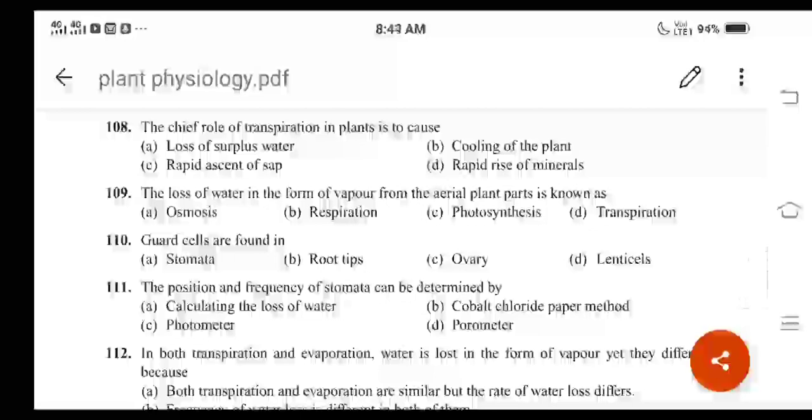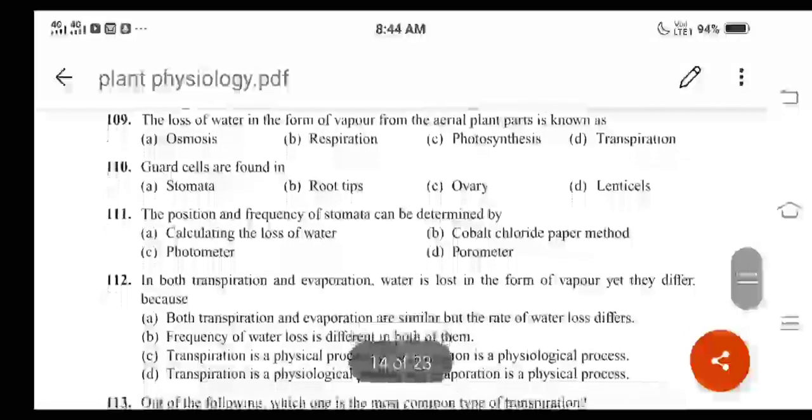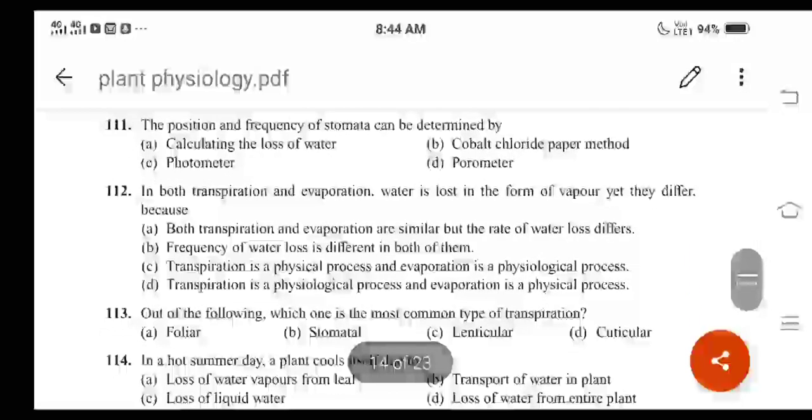Then let us move on to the next question. 111, right? The position and frequency of stomata can be determined by, right?